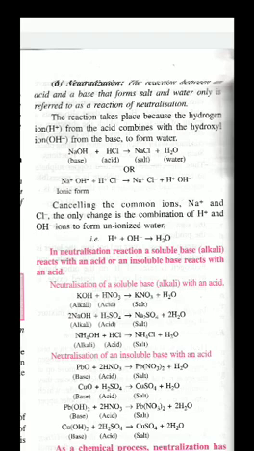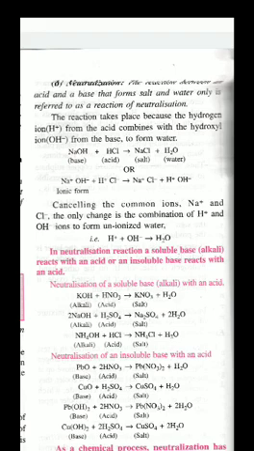Acid plus base. When acid and base react with each other by removal of a water molecule, they give salt plus water. The reaction in which acid and base form a salt and water is referred to as a neutralization reaction, because both salt and water are neutral in nature.